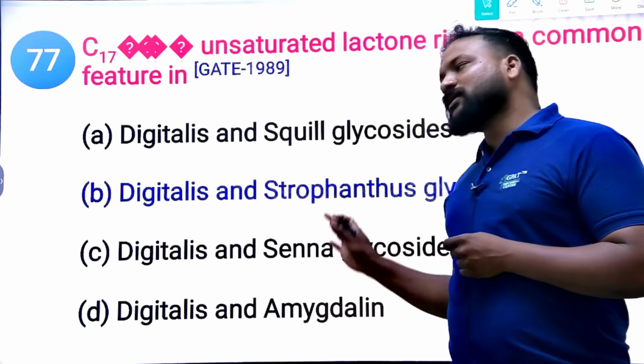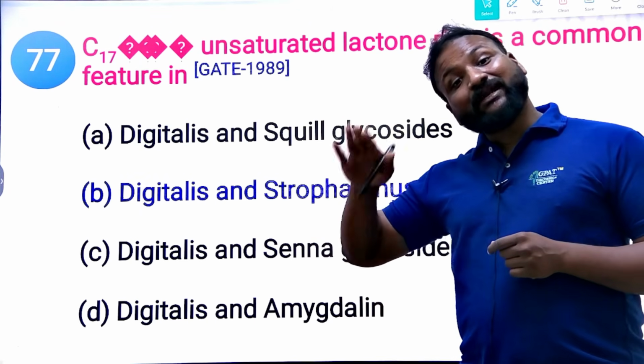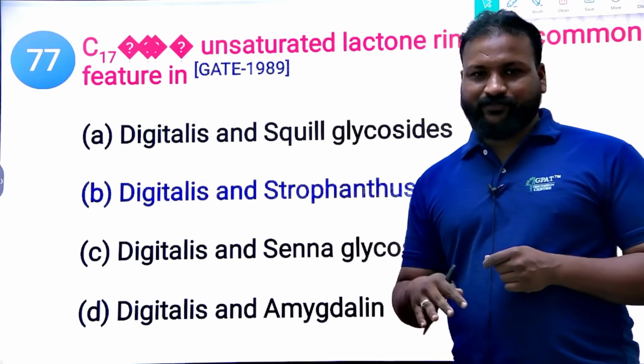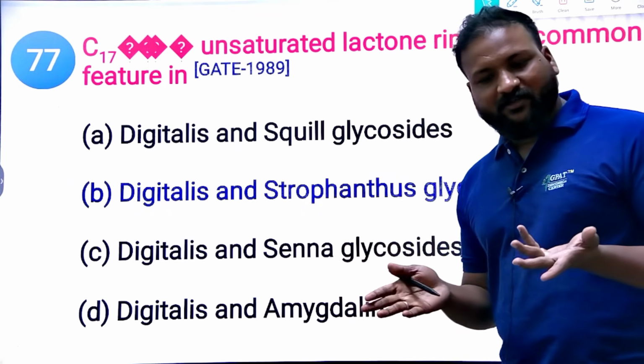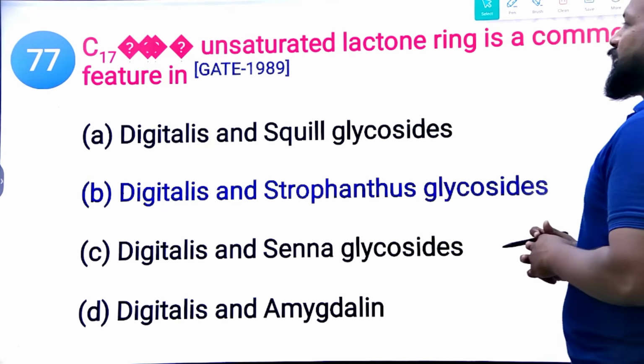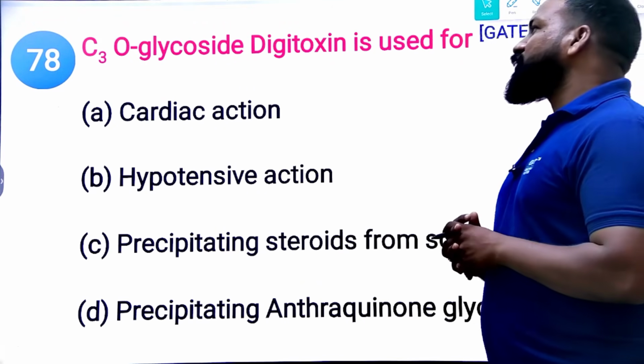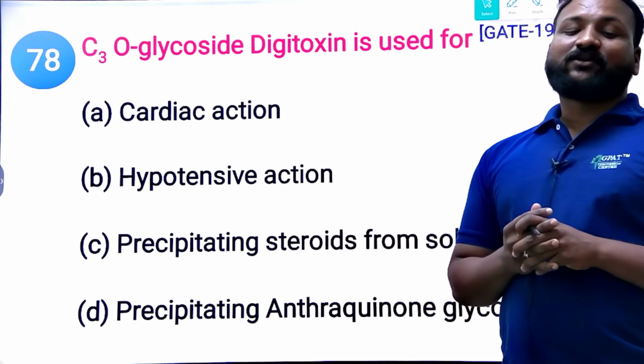Yes, these are all glycosides, but a C17 beta position unsaturated lactone ring means it is undoubtedly a cardiac glycoside. Cardiac glycoside is nothing but Digitalis and Strophanthus. Next, this glycoside toxin is used for what? What is the use of this glycoside? That is digitoxin.